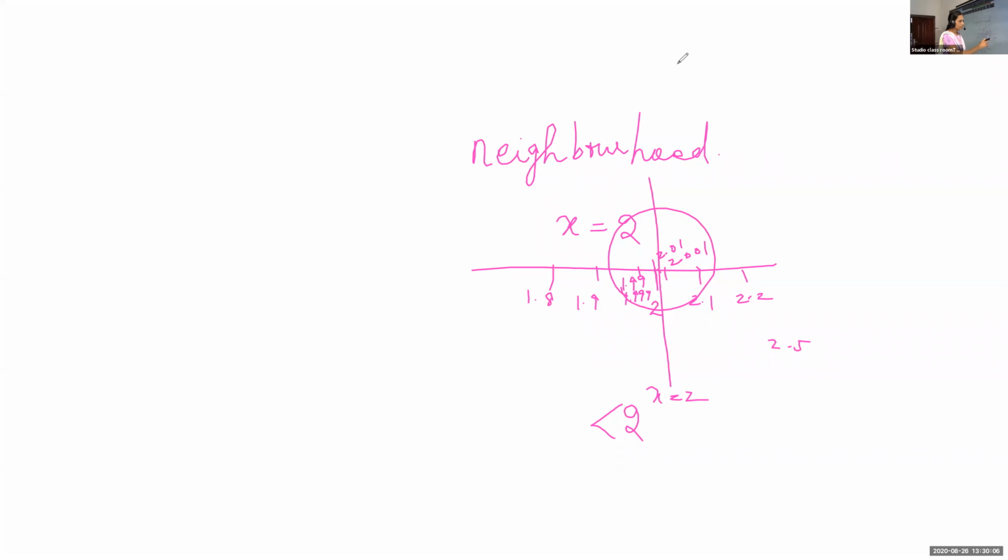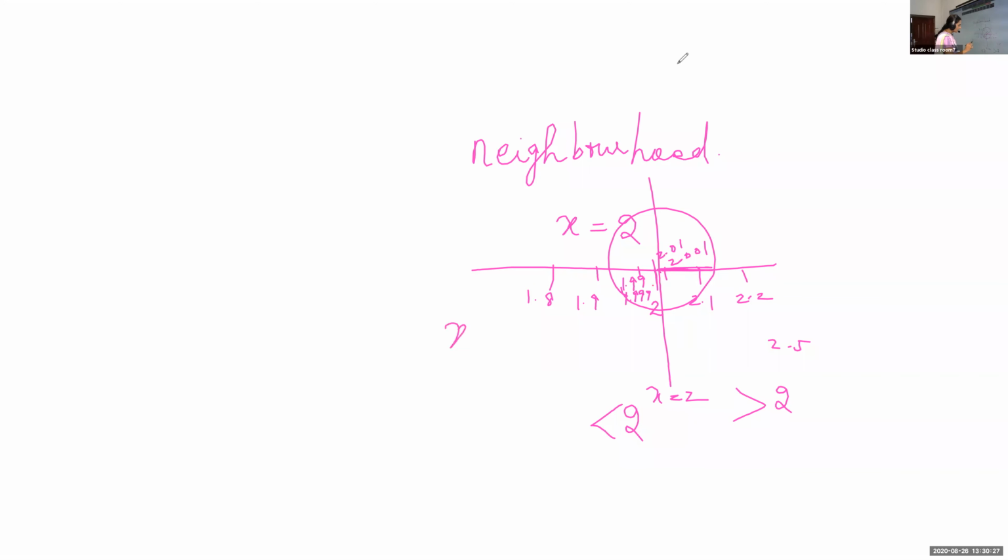What about here? At this side, we'll get 2.01, 2.001. That means it is greater than 2. More than 2, less than 2. Here x is taking some value which is less than 2.